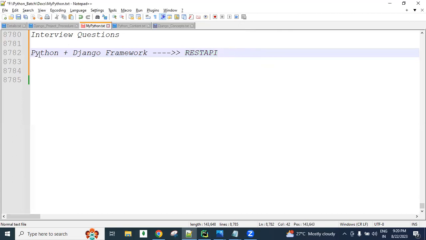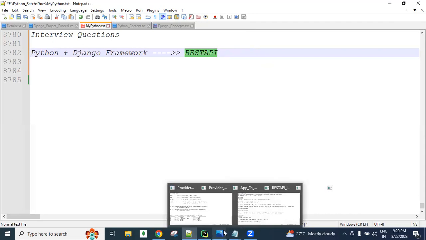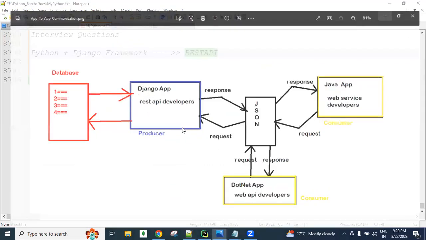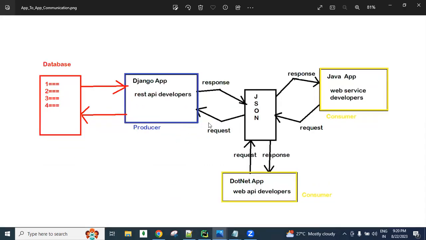So you must know the required Python concepts and Django concepts, then you can develop the APIs. Okay, I'll show you one diagram, then you will understand this more easily. So some ready-made diagrams I will open, and later, whenever we start our classes, concept by concept, depending on the concepts, I will draw the diagrams and explain them, guys. I will explain it.